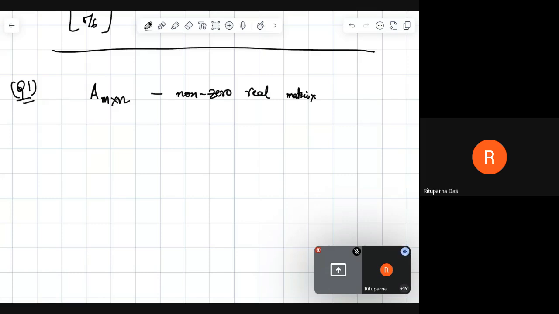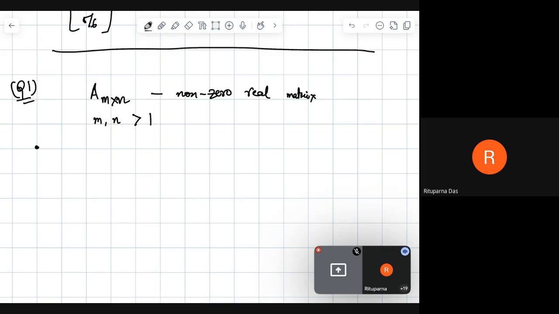Let A be an m by n non-zero real matrix where m and n are two natural numbers strictly greater than 1. So now we have to choose the correct option.